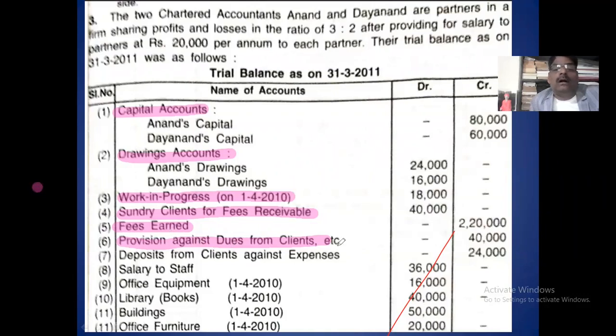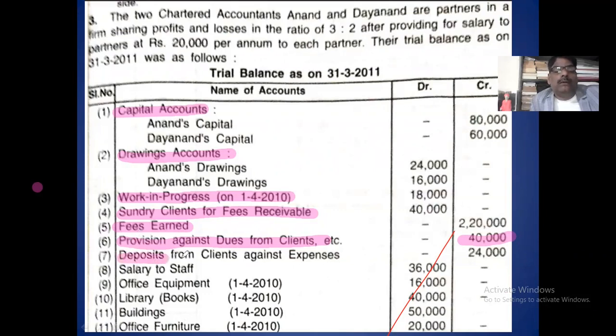It is the outstanding fees provision. This is not an opening. If it is opening, it comes in the income and expenditure account. This is not an opening balance. It is the current year provision, goes to the balance sheet asset side. Sorry, liability side. This is a liability, balance sheet, liability side.